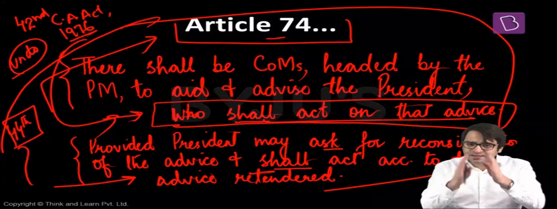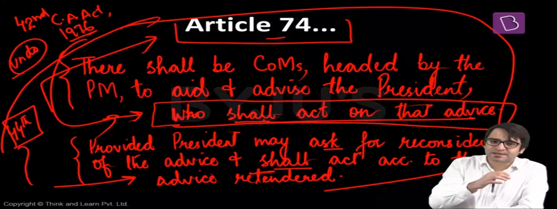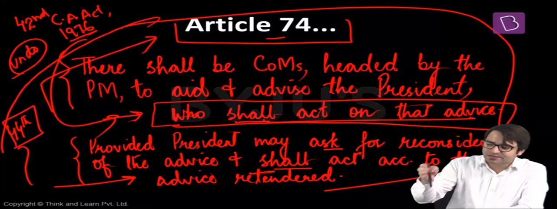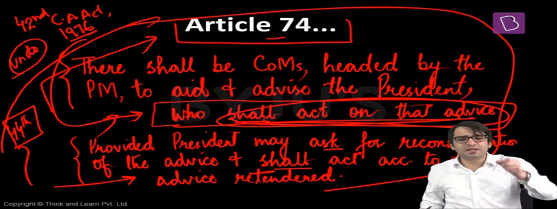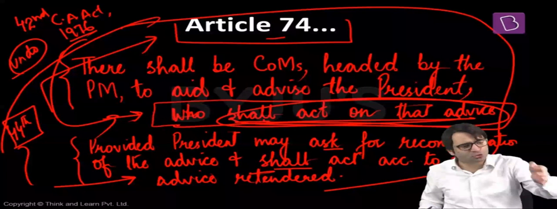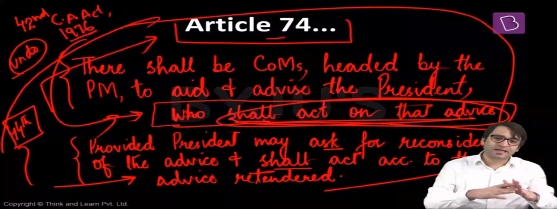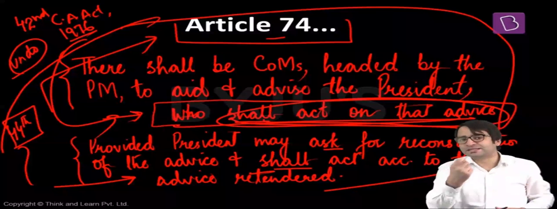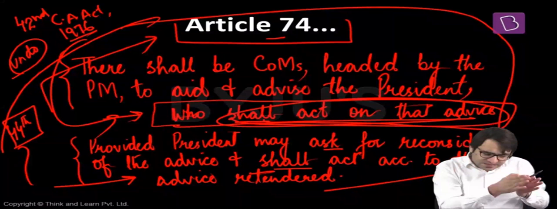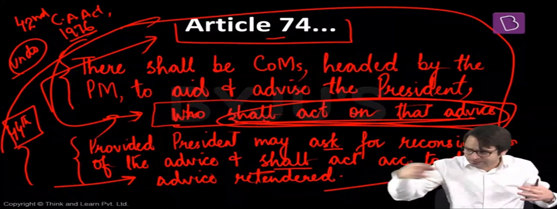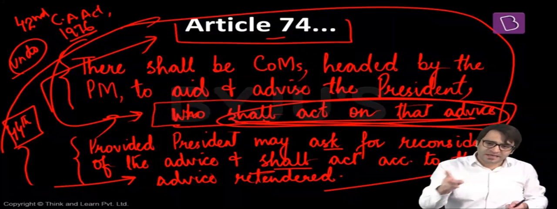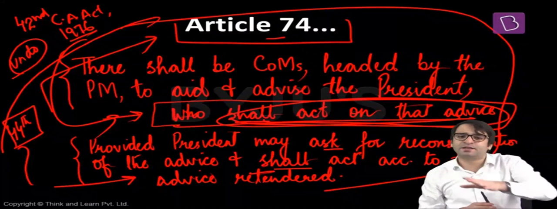In 1976, a line was added to Article 74: there shall be a Council of Ministers headed by the Prime Minister to aid and advise the President who shall act on that advice. That means it made it binding on the President to accept whatever advice is given by the Prime Minister and his Council of Ministers. And in 1978, another amendment was done, and one concession was given to the President. You can send this recommendation back only once. Whatever is recommended to you by the Prime Minister and his Council of Ministers, you can send back, but only once. If the same advice is tendered again to the President of India, he has no other option but to accept that aid and advice, or he should resign from his office.